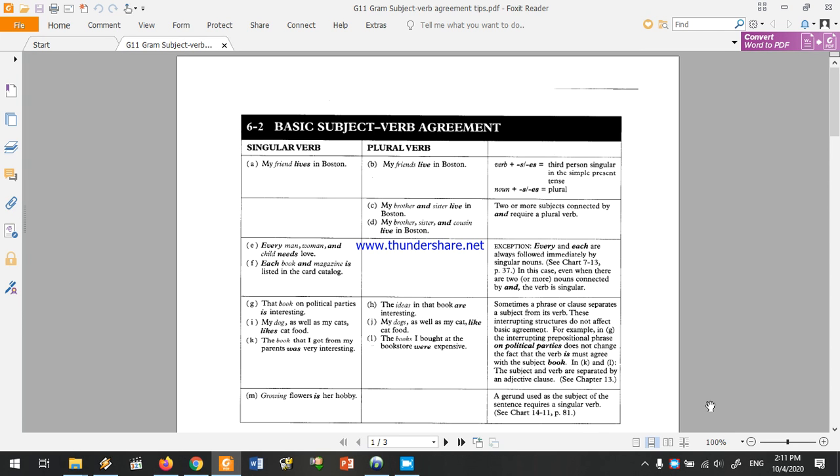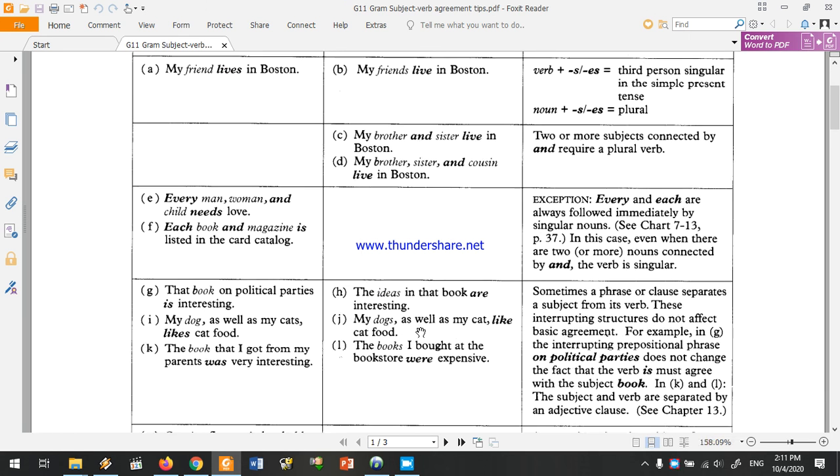Today we're gonna have a revision on some of the tricky parts of the topic we discussed before, which is subject-verb agreement. We already know that every and each are called indefinite pronouns, and they're always followed by a singular verb, no matter what. So if we take a look at example E, we'll see every man, woman, and child needs.